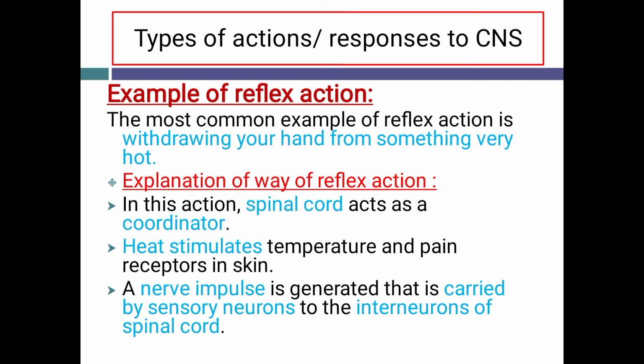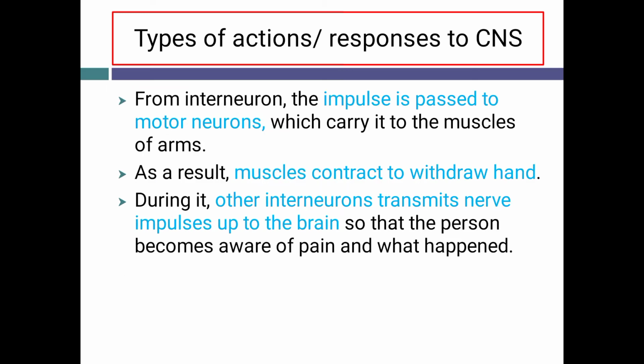Then a nerve impulse is generated that is carried by a sensory neuron to the interneuron of spinal cord. From interneuron, the nerve impulse is passed to the motor neuron. What does motor neuron do? It carries the nerve impulse to the muscles of arms. As a result of this coordination, muscles of arm contract to withdraw hand from that hot thing.